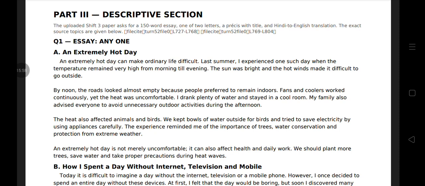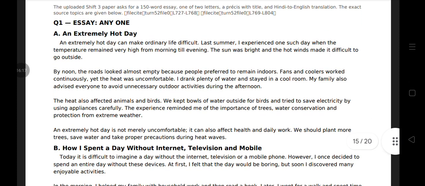Fans and coolers worked continuously. Yet the heat was uncomfortable. I drank plenty of water and stayed in a cool room. My family also advised everyone to avoid unnecessary outdoor activity during the afternoon. The heat also affected animals and birds.